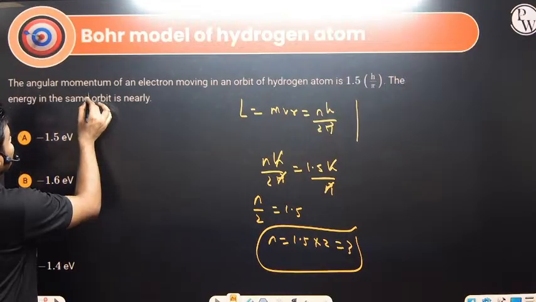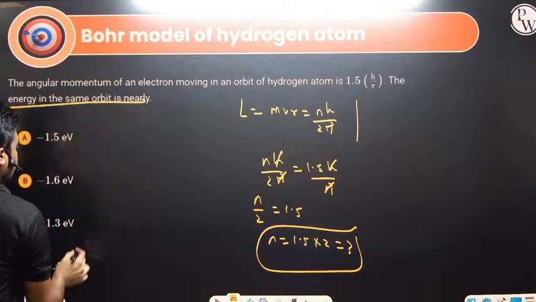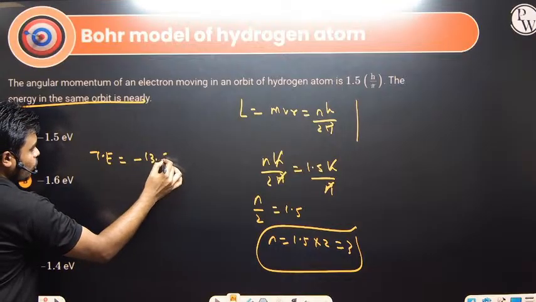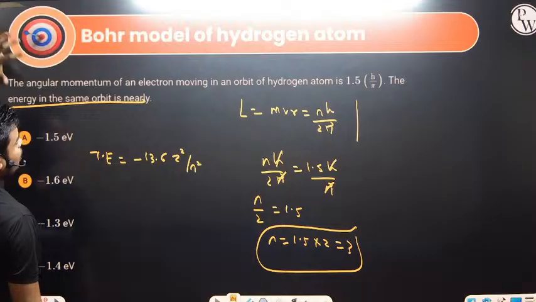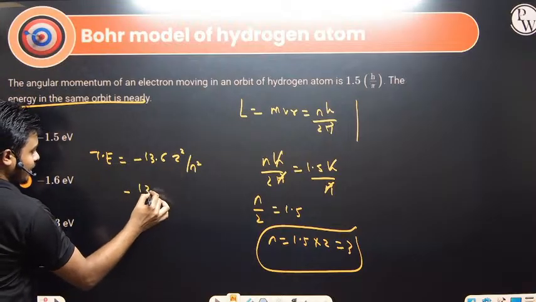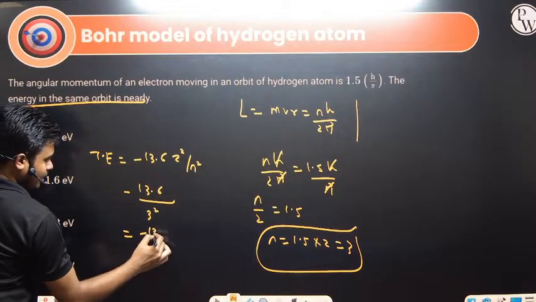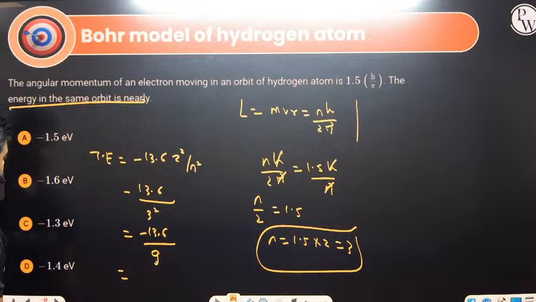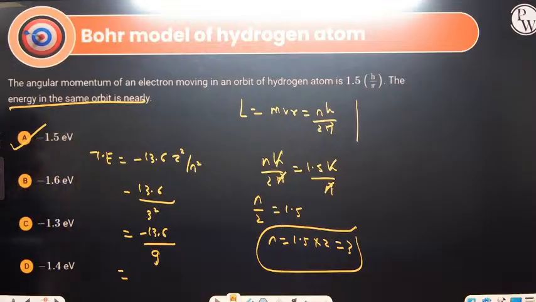What are they asking? The energy in the same orbit is asked now. So the total energy is given by minus 13.6 Z square divided by n square. But what is the value of Z? We have a hydrogen atom, so Z is 1. So minus 13.6 divided by n square, with n equal to 3. So this is minus 13.6 divided by 9. So how much are we getting? Minus 1.5 electron volt.